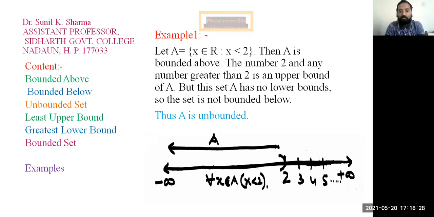If we choose minus 1 crore, then we are able to find minus 1 crore 1. It means we are not able to find any lower bound of this set, so we can say that this set is unbounded below, or not bounded below. Unbounded below means not bounded below.